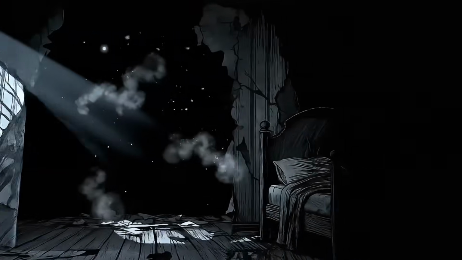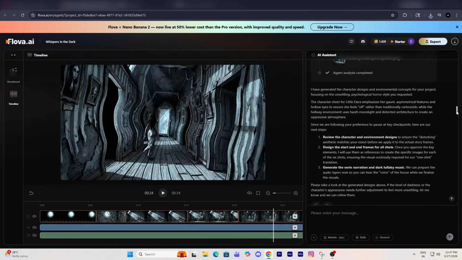So guys, Flova is really amazing. I'm loving it today. Now, if you want to change a specific scene, this is where Flova's branching feature is a game changer. Editing no longer feels like a nightmare. With branching, you can explore alternate creative directions in seconds without risking your previous work.